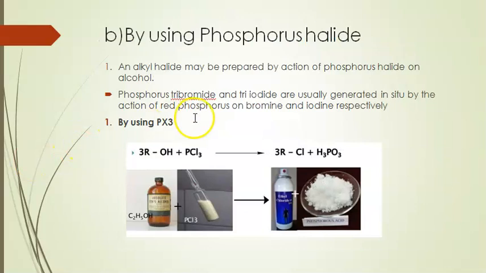The next method is by using phosphorus halides. Alkyl halides are prepared by reacting phosphorus halides with alcohols. There are two types of phosphorus halides: phosphorus trihalides and phosphorus pentahalides. Both react to form alkyl halides and phosphorus acids.